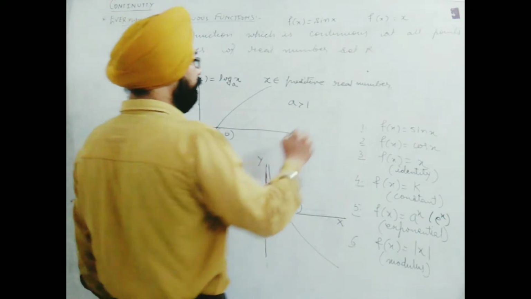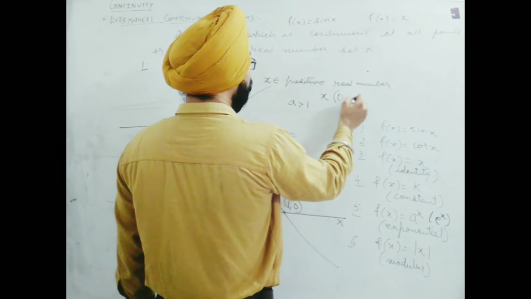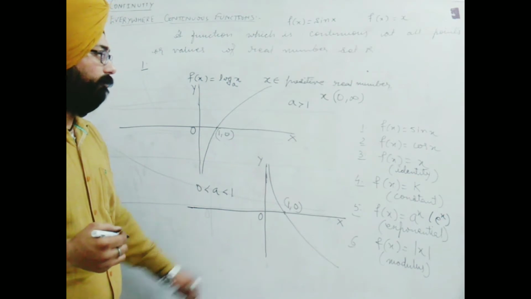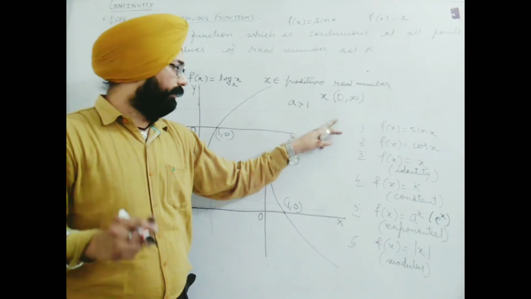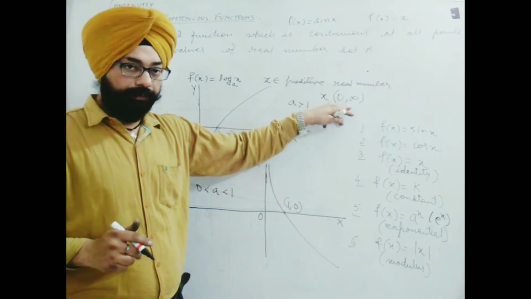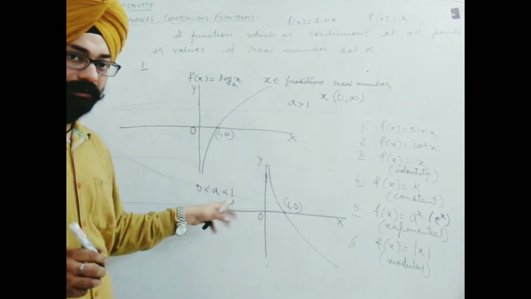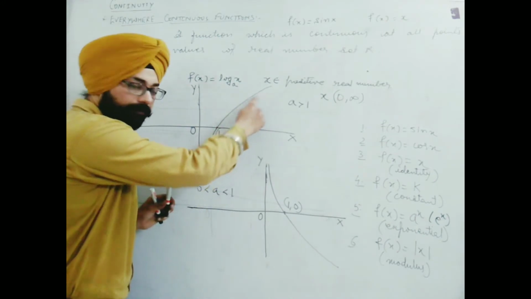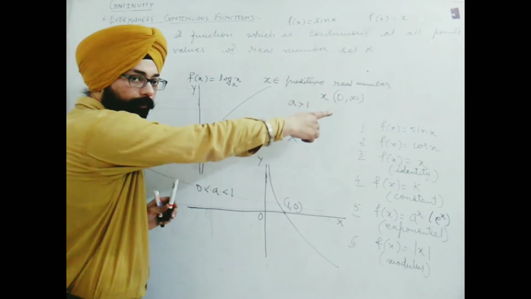So the domain will be written as 0 to infinity. Even if you include 0, there will not be a particular value. That's why I have taken the open interval. So 0 to infinity means all positives. This is known as the domain of the log function. In both cases, this is the domain of the log function. Here we find this graph is given without break. You see, there is no break in the graph. So it is continuous, but in its domain.